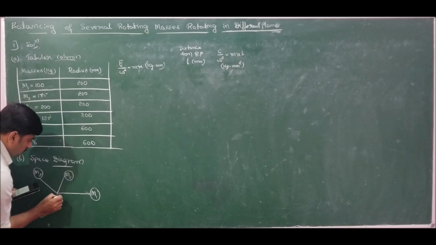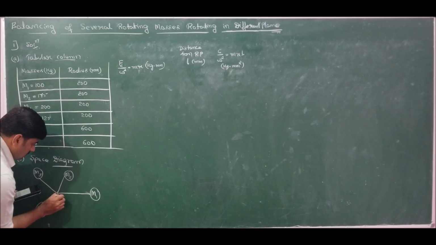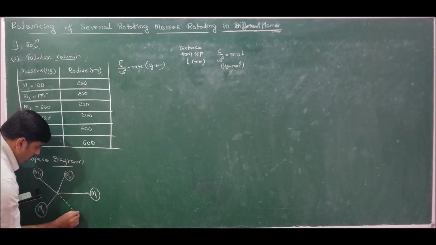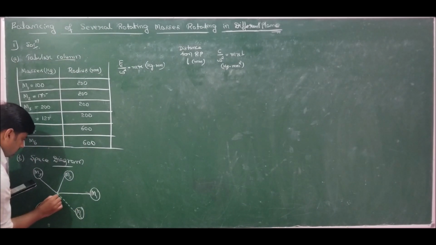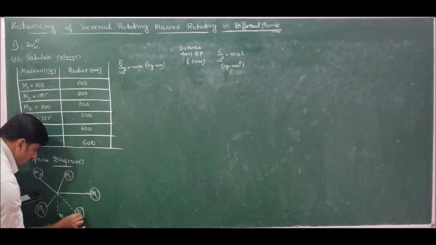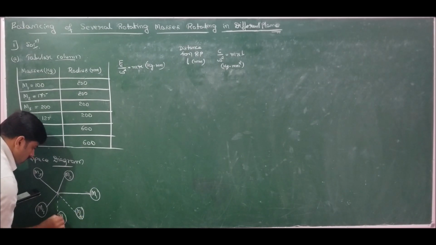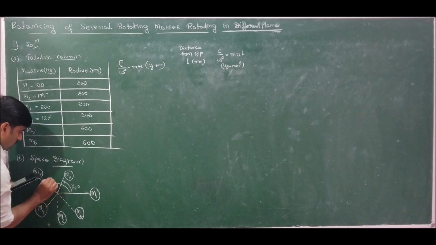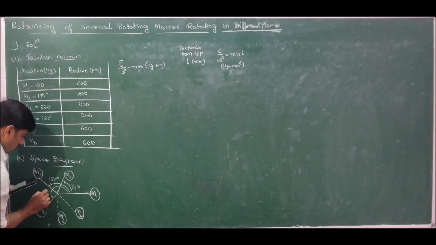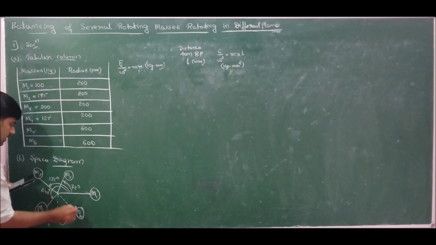And about L and M we don't know. Let us put them arbitrarily and find out what those angles are. Put them wherever you want. Let us take this as L, this as M. So these two are unknowns, whereas these angles are already given. This is 75 degrees, this is 135 degrees, this is 240 degrees. And these two angles are unknown.